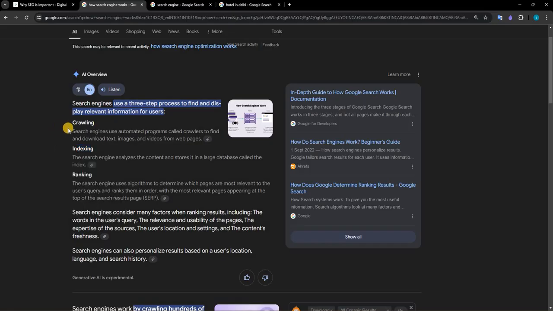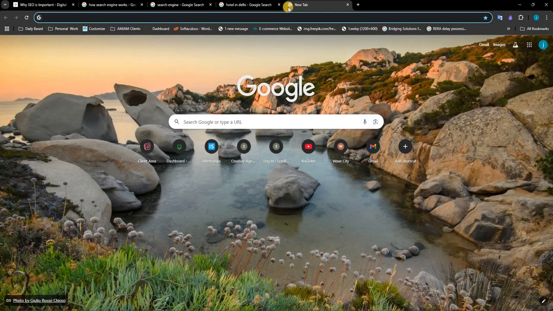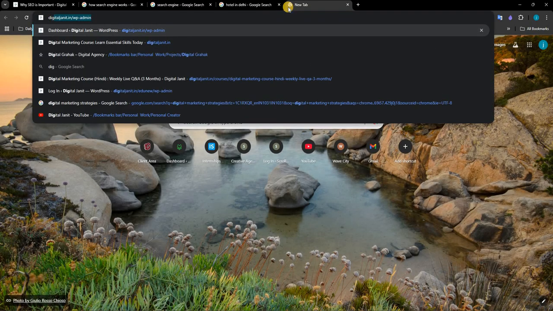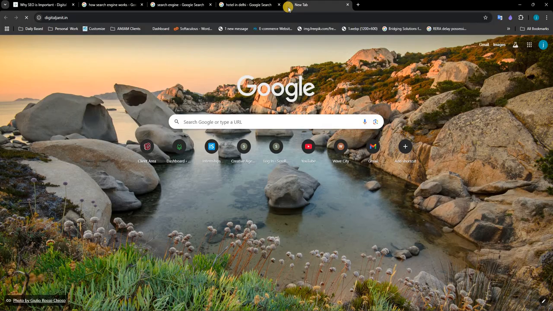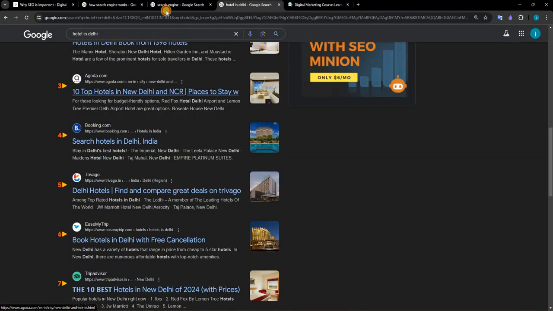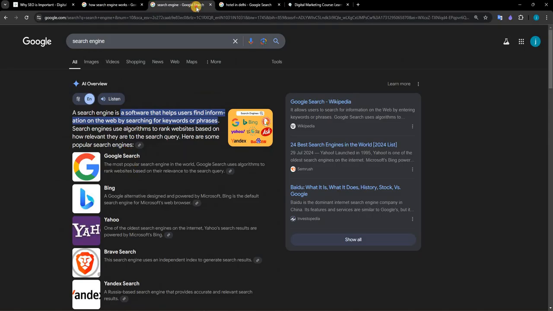What is crawling? This is the first stage of how a search engine works, and the search engine uses automated programs called crawlers to find and download text, images and more from the web page. The first phase will be crawling. Suppose my website is digitaljunit.in. Google has automated bots.